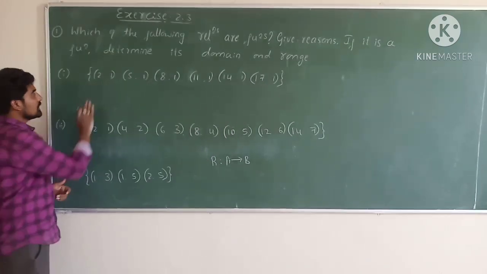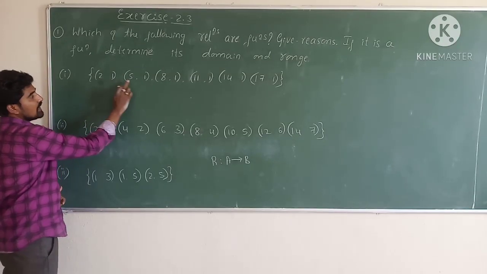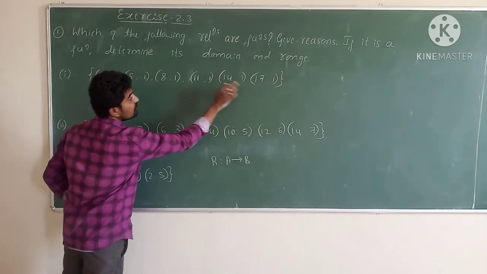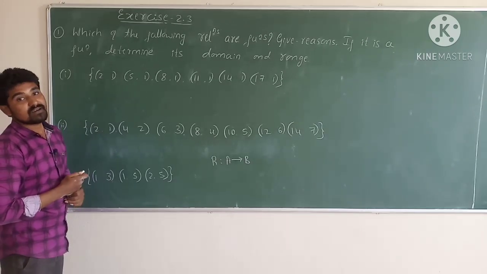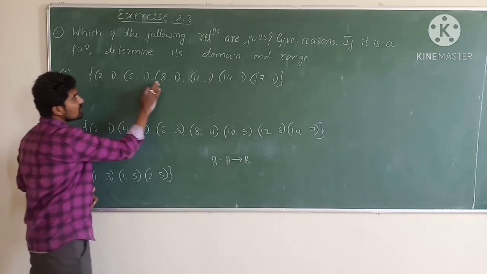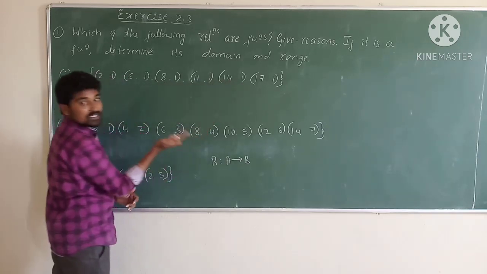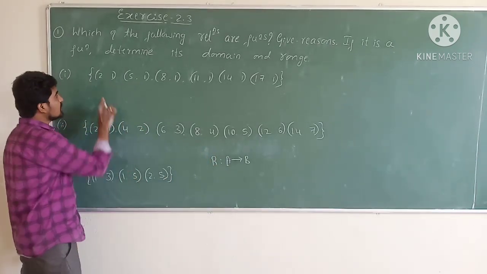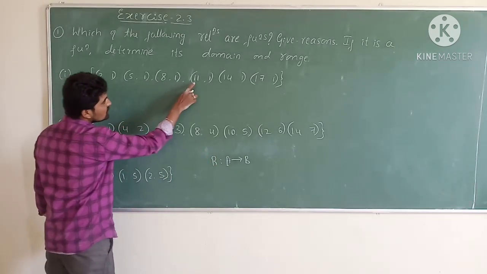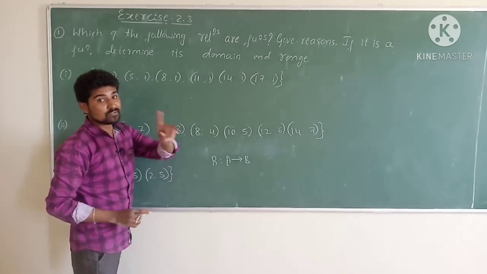If the first elements of all ordered pairs are different, then we call this relation a function. Why? Because the first elements of these ordered pairs belong to the first set. If suppose that set is A, it means that every element belongs to the first set has a unique image.